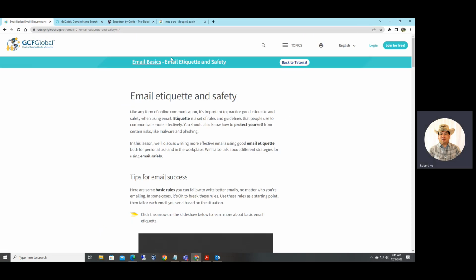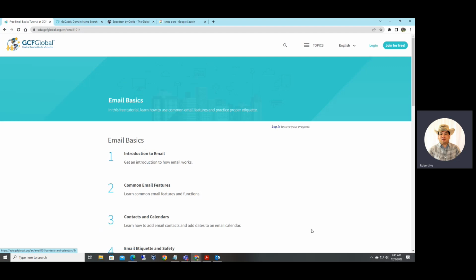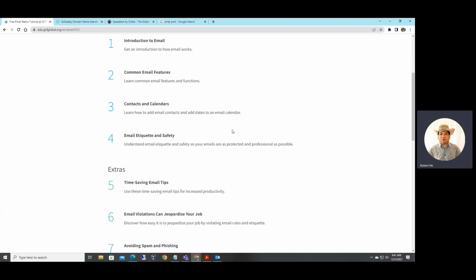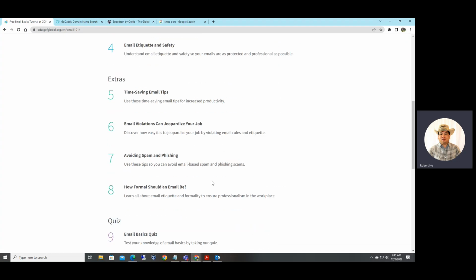So make sure that if you haven't had a chance to review the email basic material, please do. Please review this material carefully. Know the difference between spam and phishing. Phishing means someone tries to steal sensitive information by tricking the user into clicking something they are not supposed to. Spam is unwanted email.